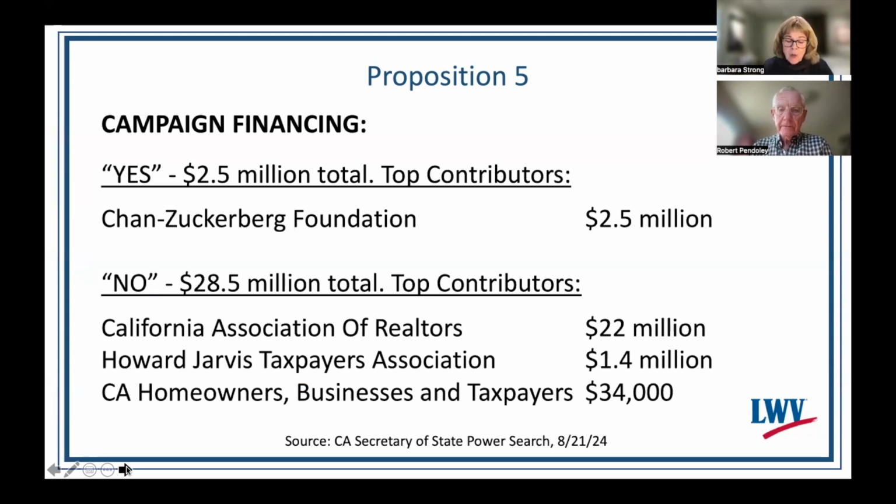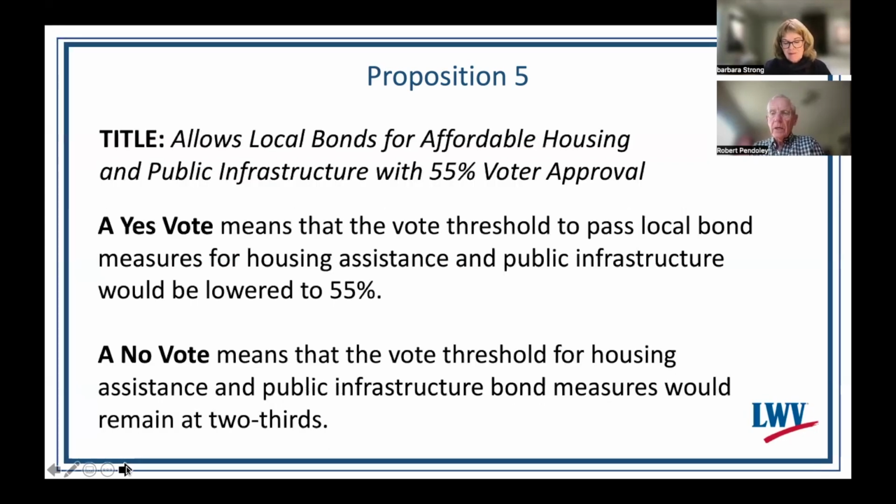In closing, what does a yes vote and a no vote mean? A yes vote means that the vote threshold to pass local bond measures for housing assistance and public infrastructure would be lowered to 55%. And a no vote means that the vote threshold would remain at two-thirds.